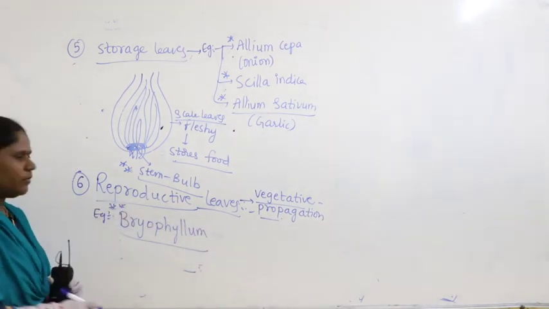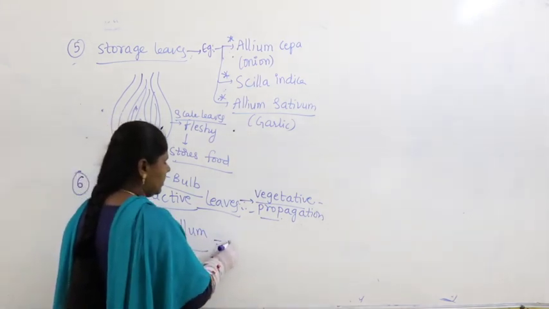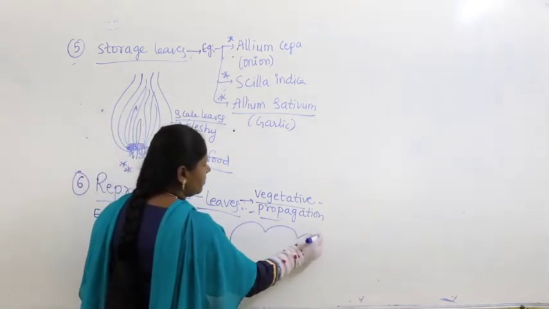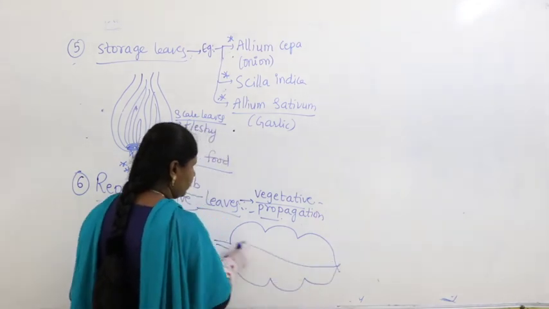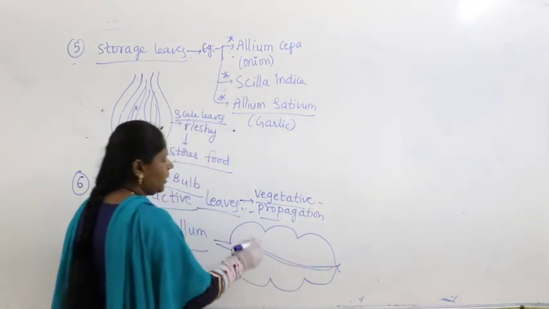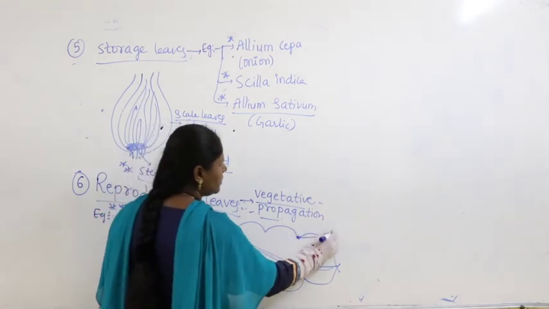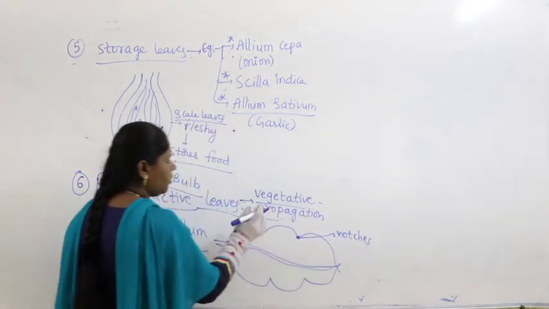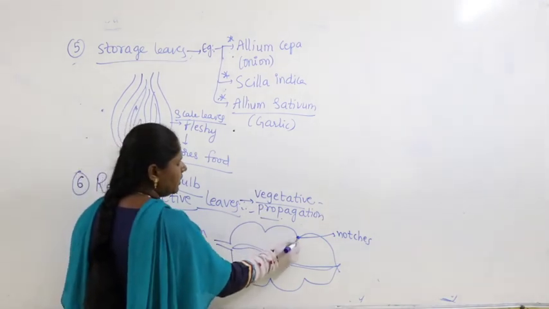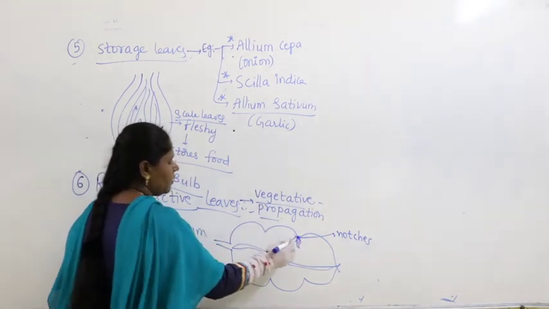Now, in bryophyllum if you look, very clearly you can see on the leaf the notches. These are called notches, or we call nodes. From that you can see the development of buds.